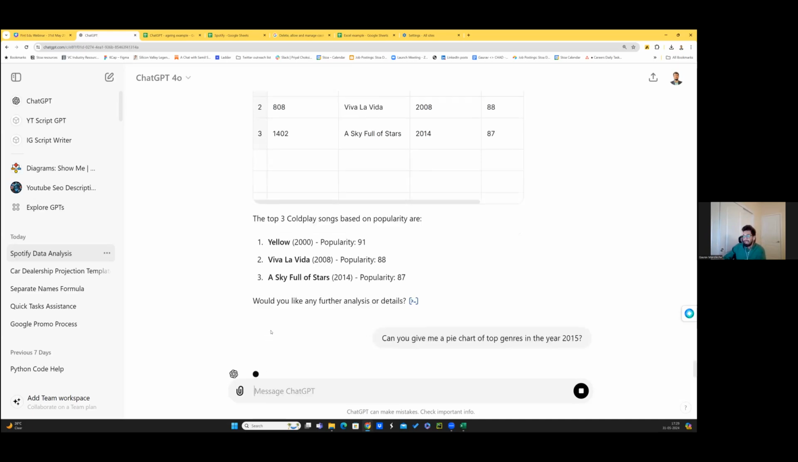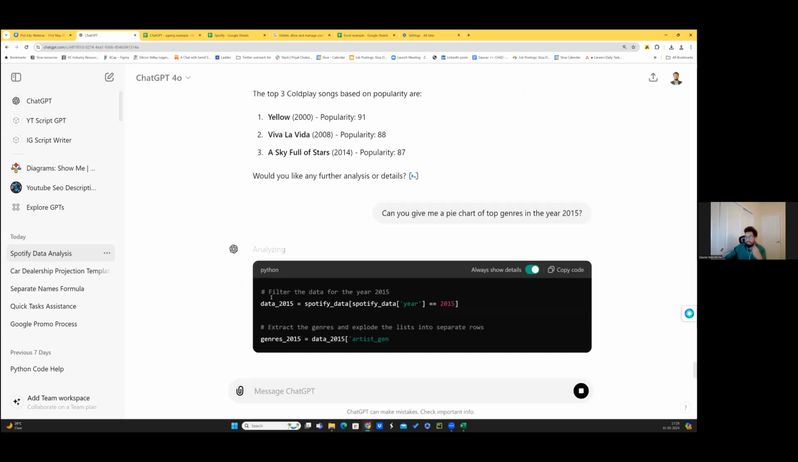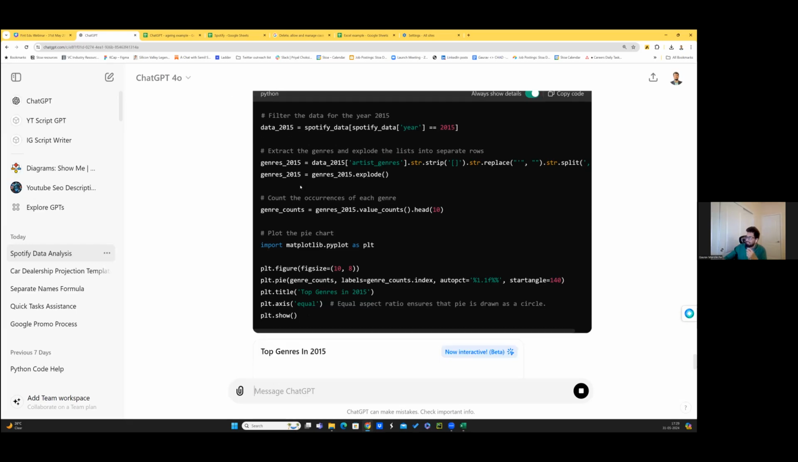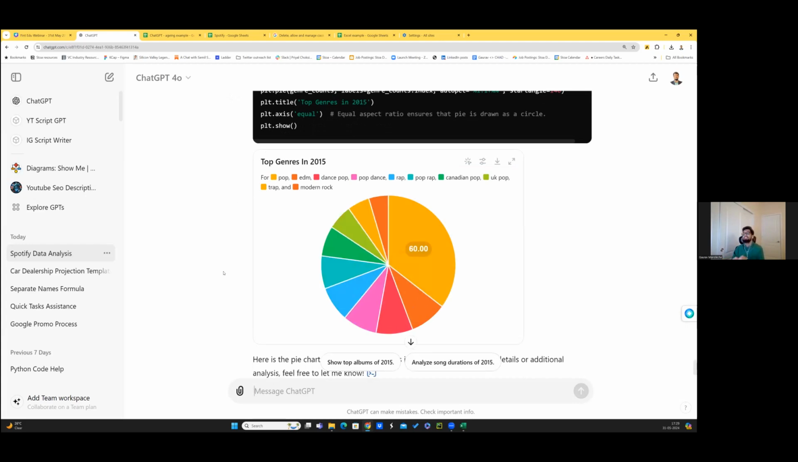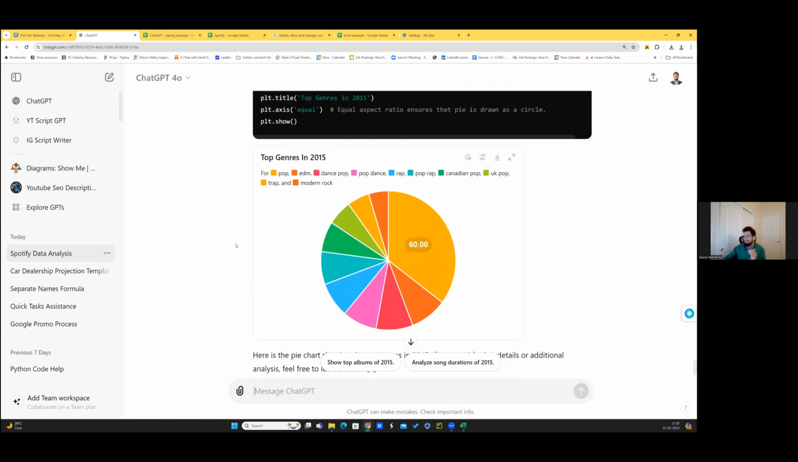I can simply type that and it will work in the back end. And if you ever want to verify whether it is doing the right thing, you can briefly understand the code. So what it does is it first goes to the year 2015, goes to artist genre, and then uses it, right? And then look at this. Within 30 seconds, it was able to give us the pie chart of different pieces. So pop had 60%, then there was EDM, dance pop, pop rap, just different kinds of categories, right? Modern rock, all of these. And you can download this and simply paste it directly in your PPT. So it is able to do the data analysis and give you the chart also.